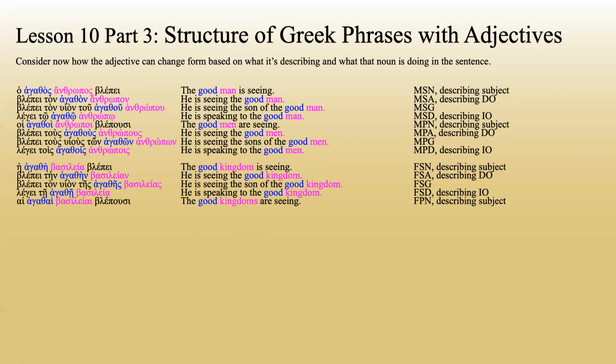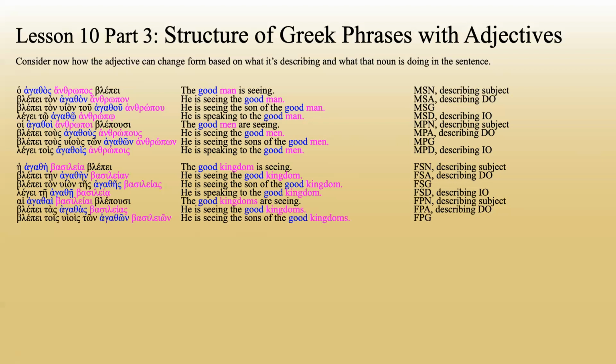Hai agathai basileai blepusi. The good kingdoms are seeing, feminine plural nominative. Blepe tas agathas basileas. He is seeing the good kingdoms, feminine plural accusative. Blepe tois huiois ton agathon basileon. He is seeing the sons of the good kingdoms, feminine plural genitive. Lege tais agathais basileis. He is speaking to the good kingdoms, feminine plural dative.